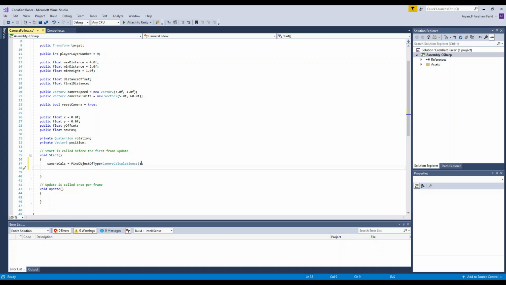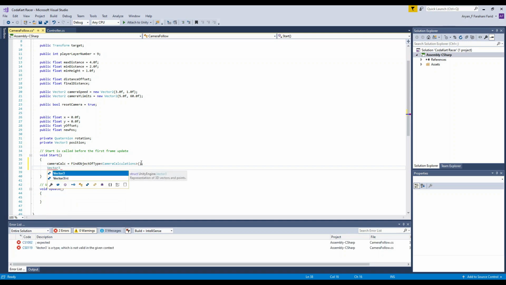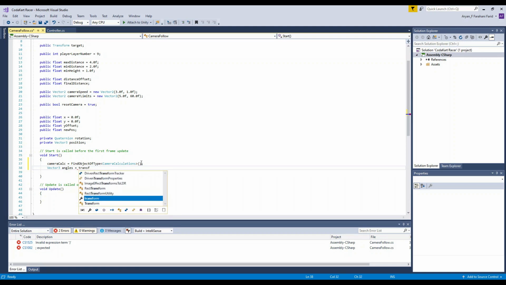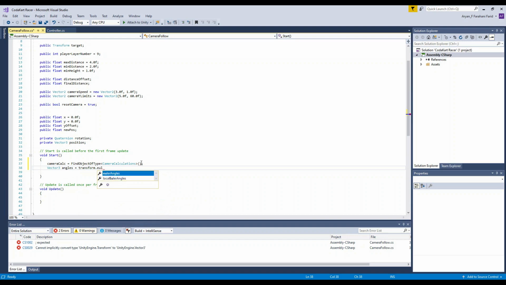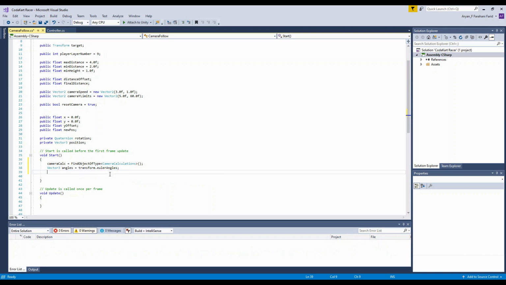Next line is a Vector3, you probably know what that is now, I've explained it many times. Oh wait, my bad, first the name: angles, and then equals transform.eulerAngles. Okay, and then make sure to put a semicolon like usual.